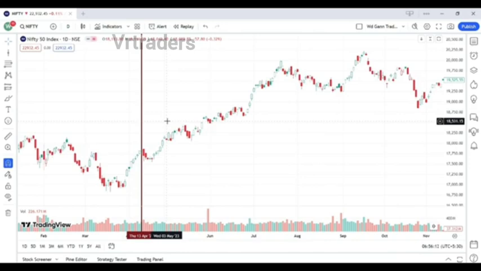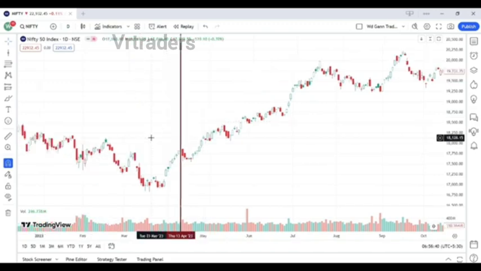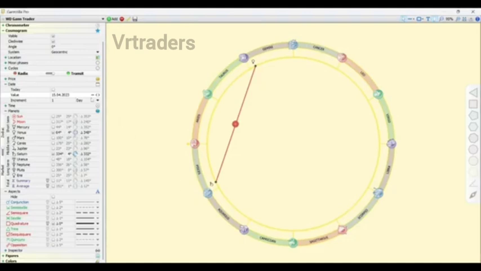So here we can also see that the quadrature aspect of Venus and Saturn planet is working with very high accuracy on the Nifty chart. Now let's go more back in the past. So open the Genzilla app again. Change it to week. Let's go in the past. So here we can see that on the date 8 November 2022, a quadrature aspect is forming between the Venus and Saturn planet. So let's mark the date of 8 November 2022 on the TradingView app.